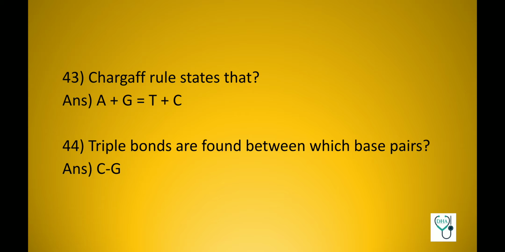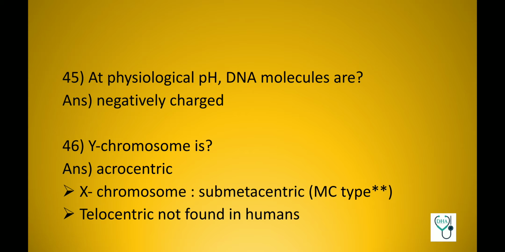Chargaff rule states that A plus G is equal to T plus C, or adenine plus guanine is equal to thymine plus cytosine. Triple bonds are found between which base pair? Cytosine guanine. At physiological pH, DNA molecules are negatively charged. Y chromosome is acrocentric, X chromosome is submetacentric, and submetacentric is the most common type of chromosome seen in the human body. And telocentric chromosomes are not found in humans.